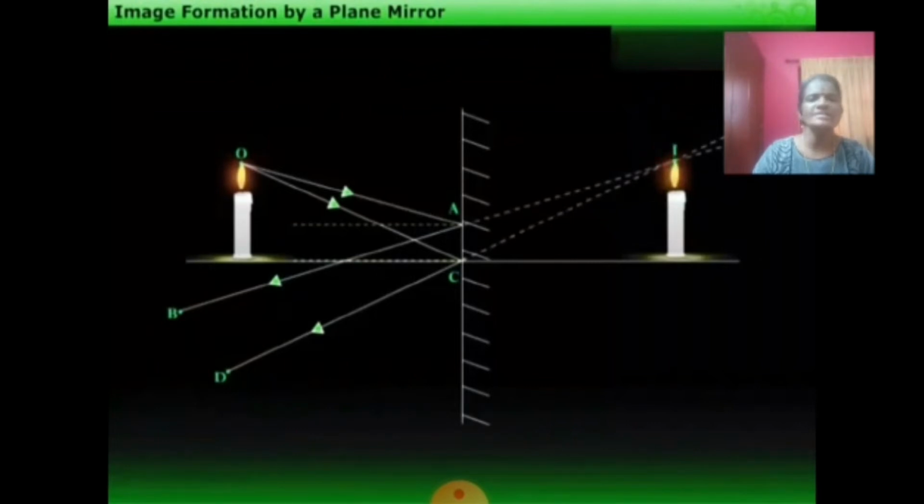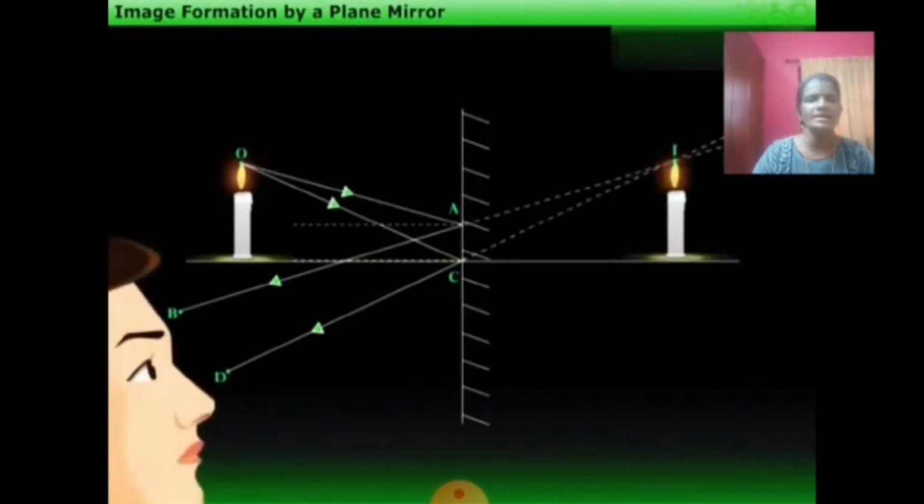For a viewer's eye at point E, the reflected rays appear to come from the point I. Actually, these reflected rays do not meet at the point I, but only appear to do so. So, such an image formed by a plane mirror is called a virtual image. That is, the image of the object O is formed at the point I. That is a virtual image.